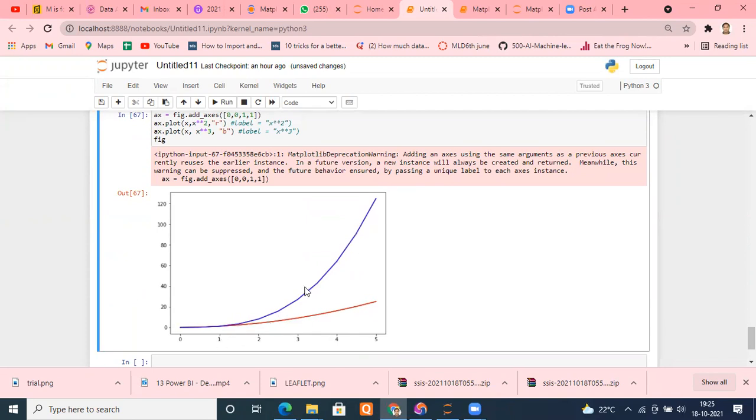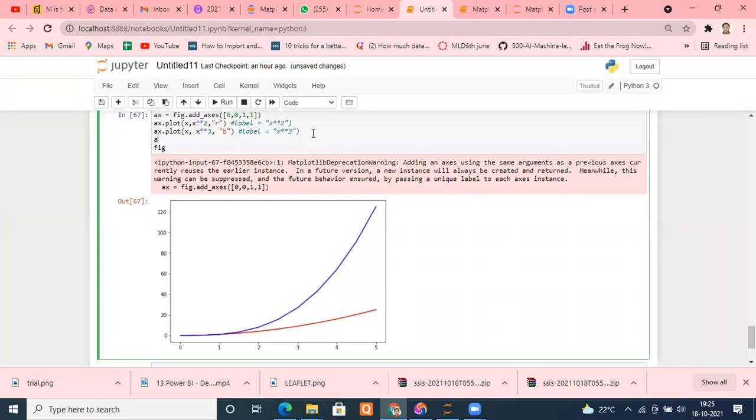We are getting both, but how will we recognize that this is x square or this is x cube? We are not able to recognize that. So for that, we need legends. We need legends, right? For that purpose only, here the thing was put in, that ax.legend.